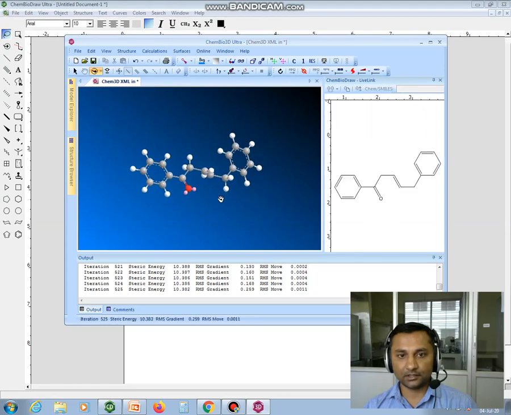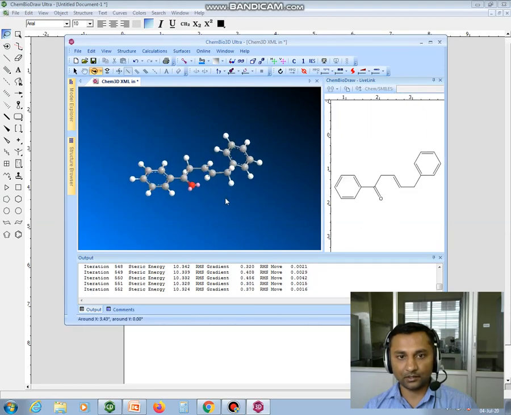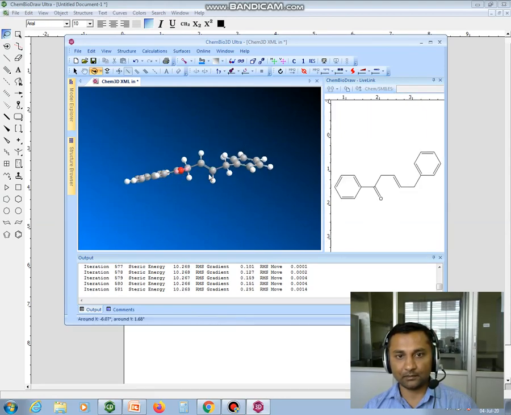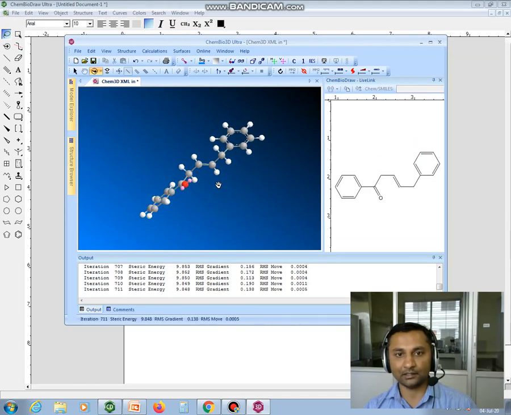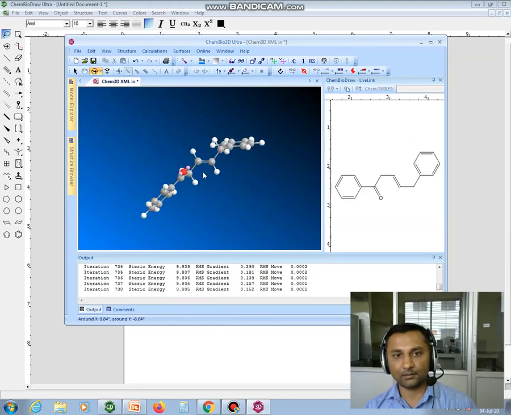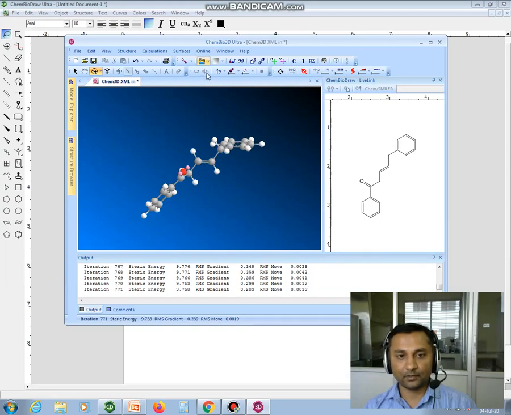From this structure you can see how the bonds are in zigzag position, like the double bond is there. We know that the E form is stable and the Z form is less stable, so they are trying to come to the E form. This double bond you can see here. Till now this calculation is going on, so we have to wait for some more minutes.